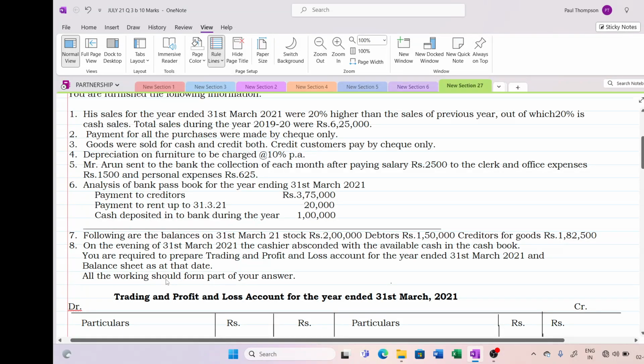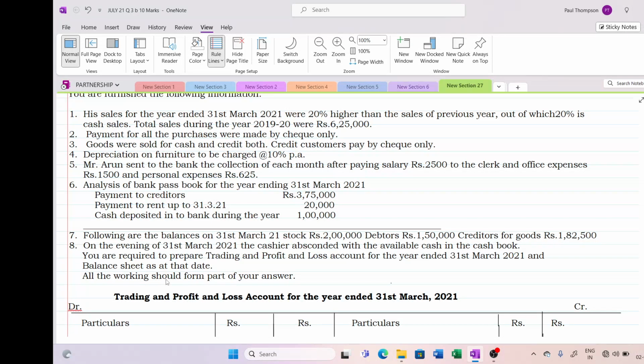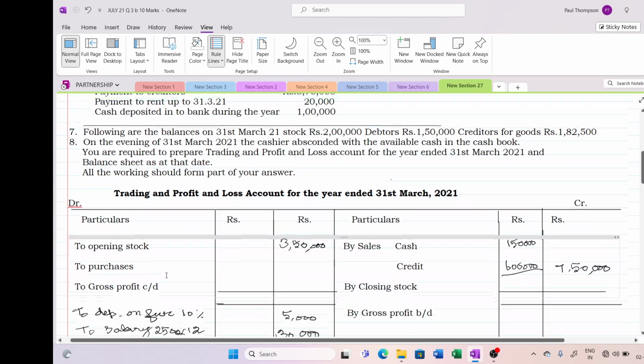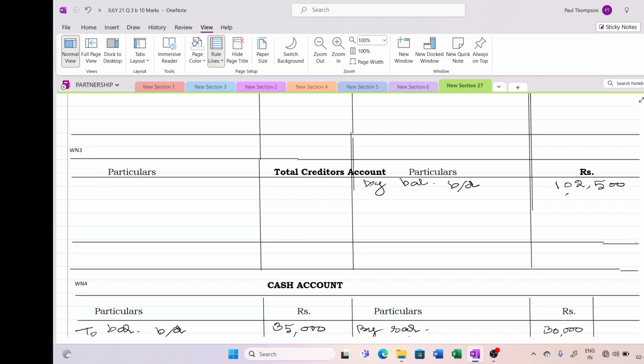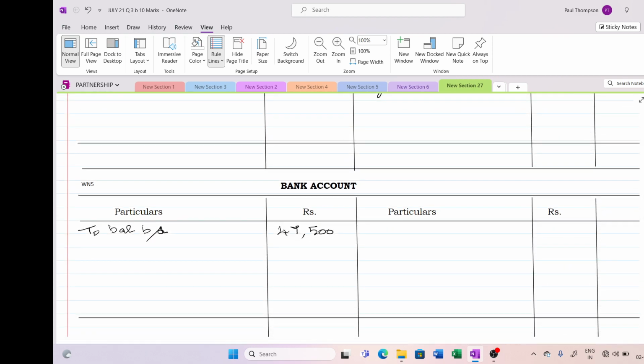Analysis of bank passbook shows payment to creditors, payment of rent for whole year, and then cash deposited into bank. Okay, payment to creditors is 3,75,000. So let me write it here to bank account 3,75,000, and let me write it in the bank account by creditors 3,75,000 has been paid.